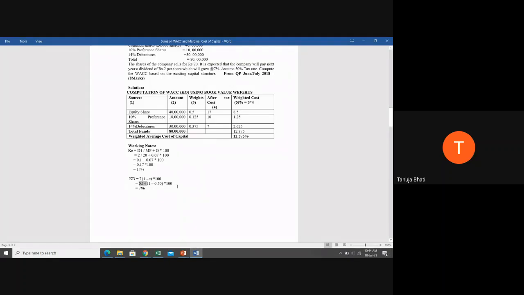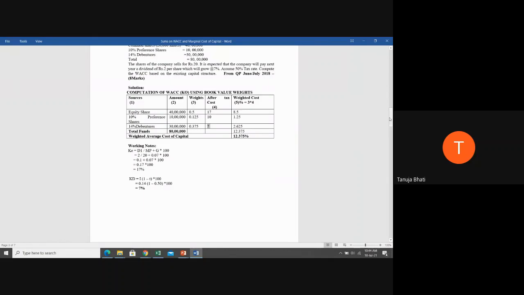Why do we always multiply by 100? Because we are showing the cost in percentage. When we solve this, we get KD as 7%. But I'm repeating, if the tax rate information was not given, then the cost of debentures would be 14% only. So we have written the cost of debentures as 7% now.